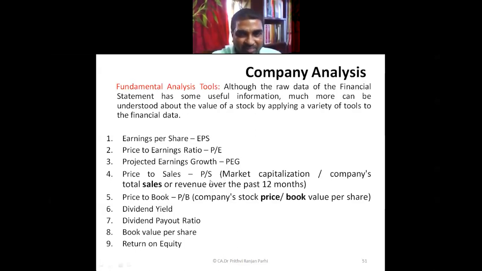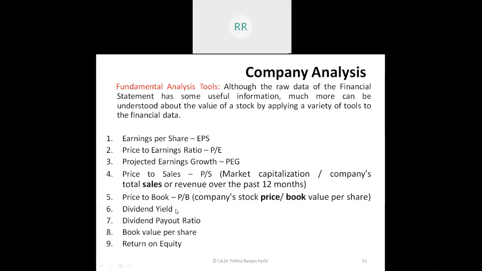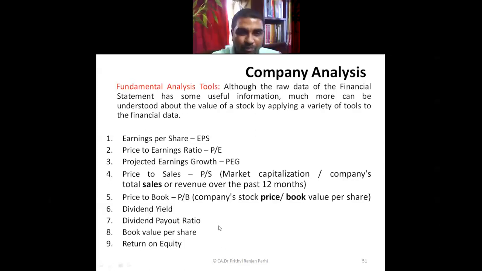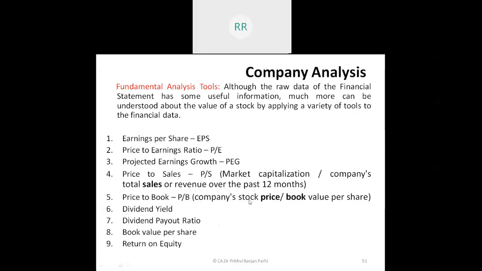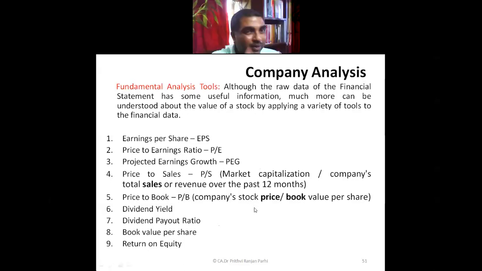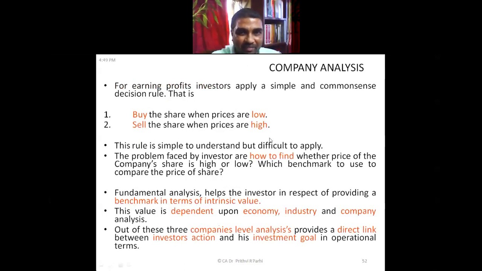Price to sales ratio: price to sales is market capitalization divided by company's total sales or revenue over 12 months. This ratio is also computed. Price to book, that is company stock price divided by book value per share. Dividend yield, dividend payout ratio, book value per share, return on equity. All these things are used as tools to make fundamental analysis.